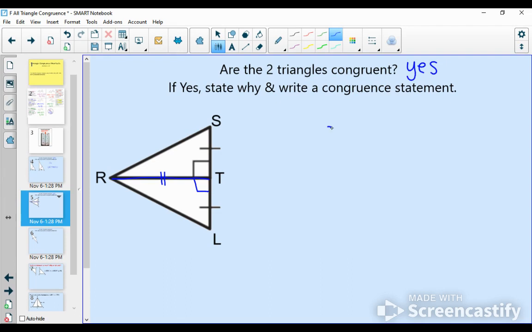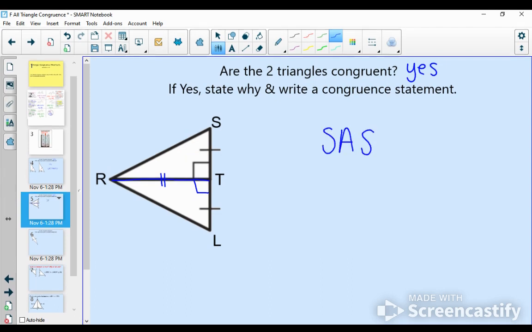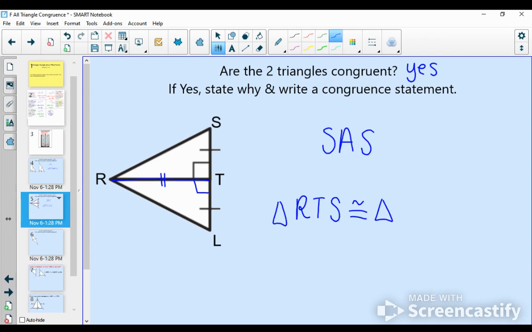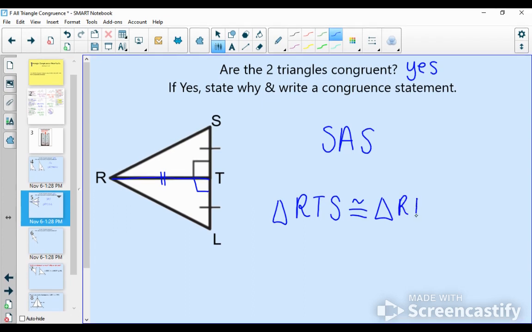My reason is side, angle, side. And my congruent statement might look something like triangle RTS is congruent to triangle RTL.